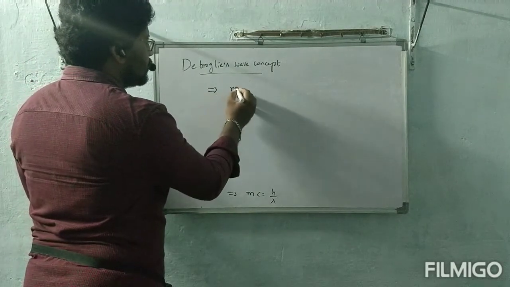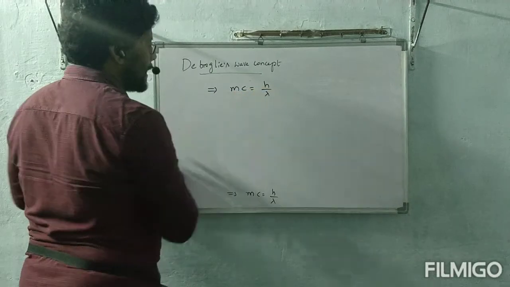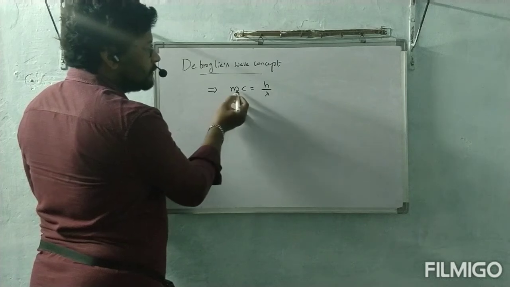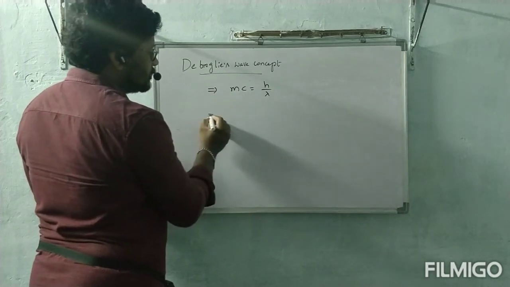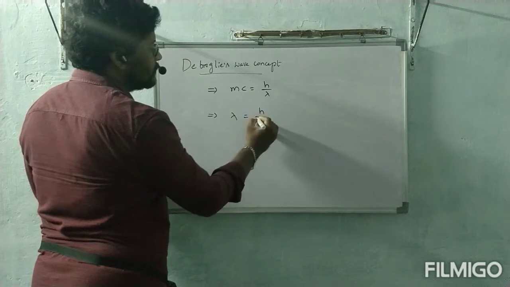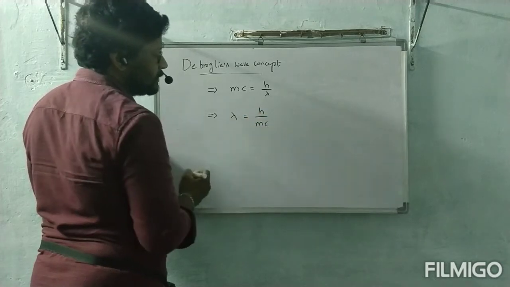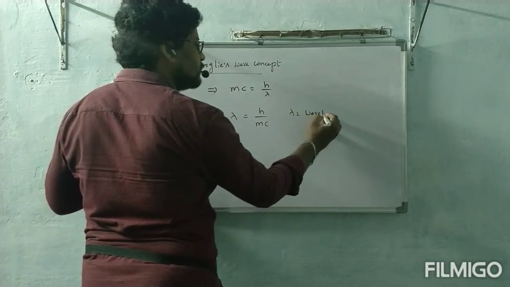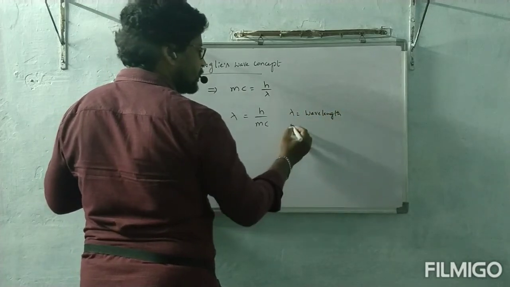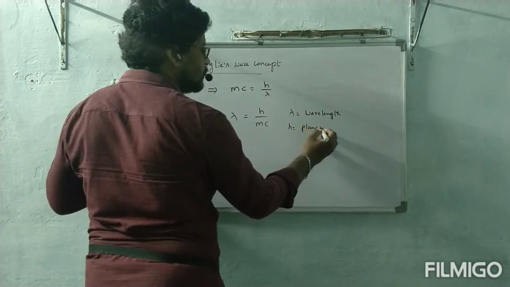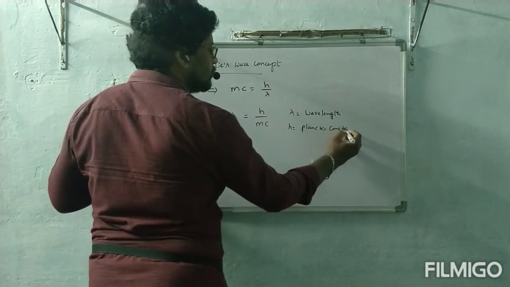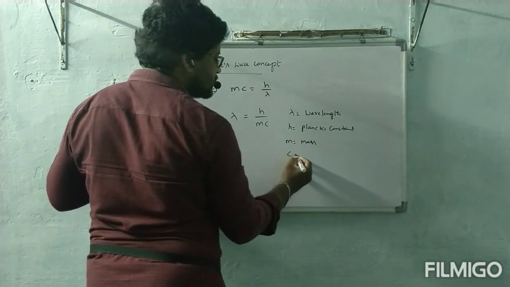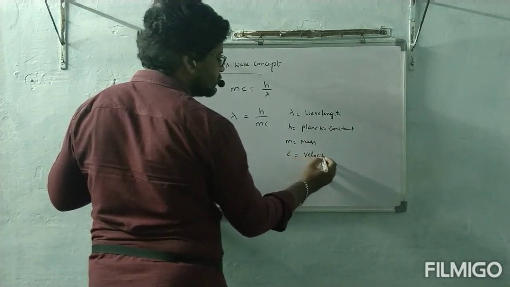This implies, bringing lambda to this side and mc to the other side, lambda is equal to h by mc, where lambda is wavelength, h is Planck's constant, m is mass, c is velocity of light.